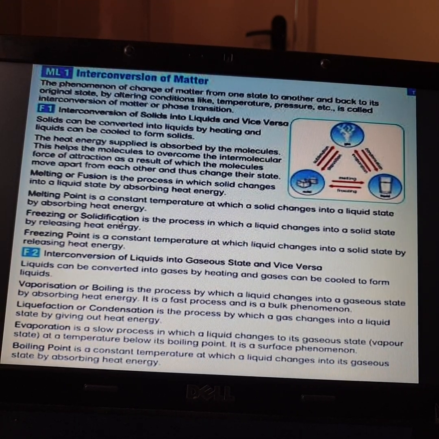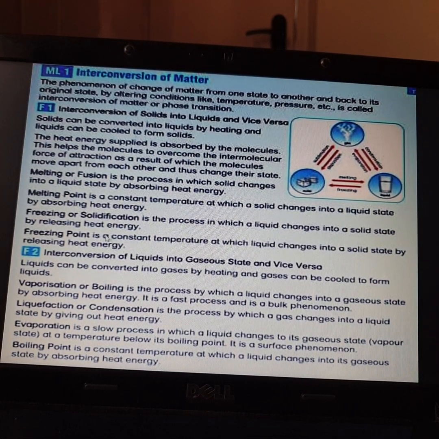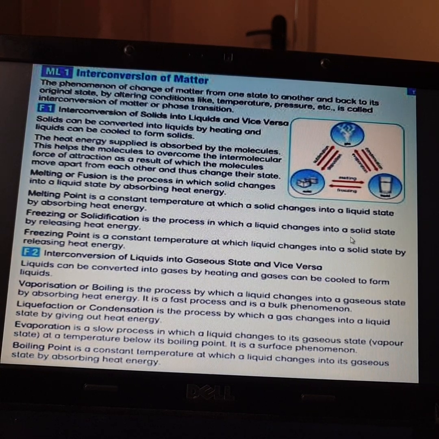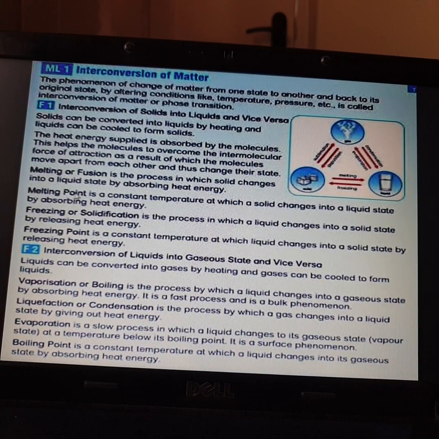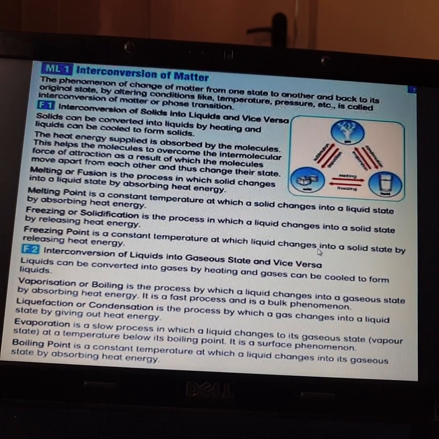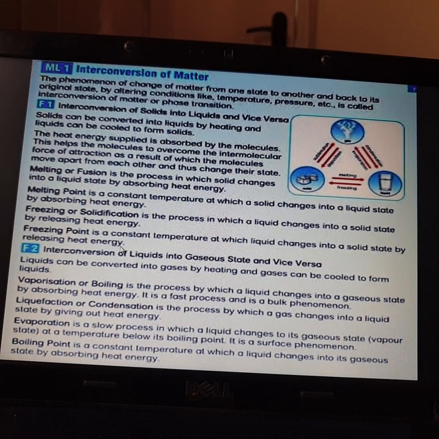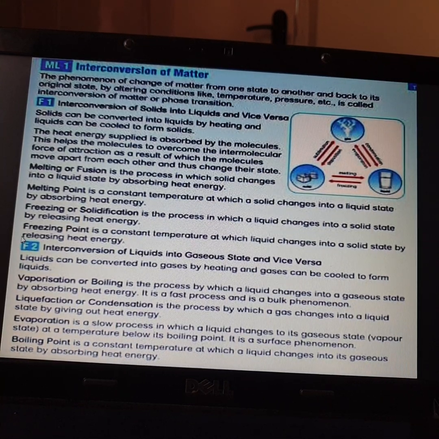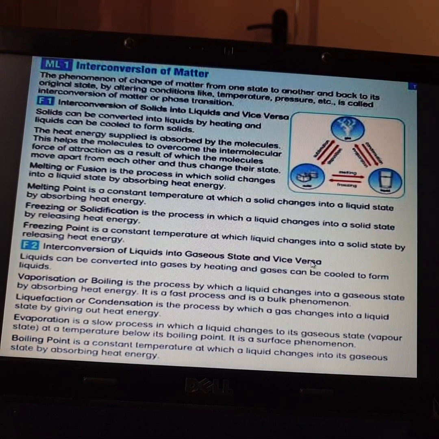So freezing or solidification is the process in which a liquid changes into solid state by releasing heat energy. Whatever heat is present will be removed and it will freeze. And for that also we have a freezing point. As we studied the melting point, there is a freezing point too. It is a constant temperature at which a liquid changes into solid state by releasing heat energy, called the freezing point.